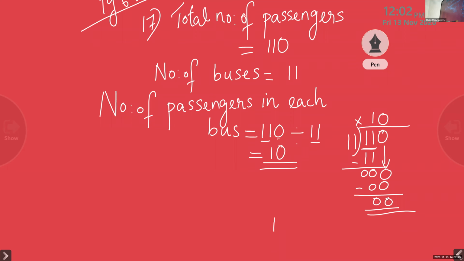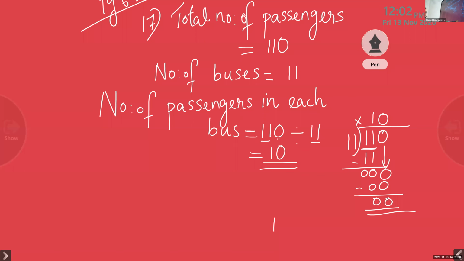230. So what can be the first step, Christo? Total number of students. That is equal to 230. Okay, very good. Now what is the second step? Number of classes. Very good. How many classes are there? 10 classes.